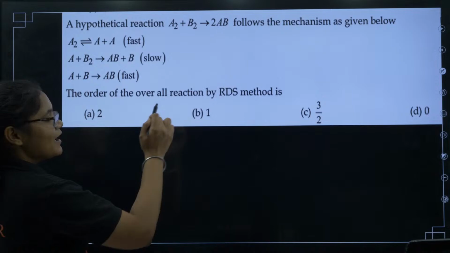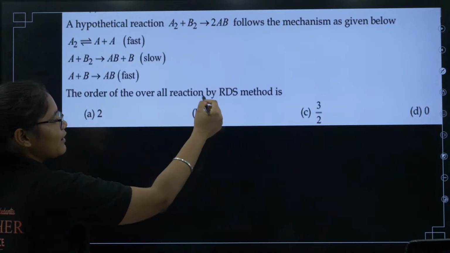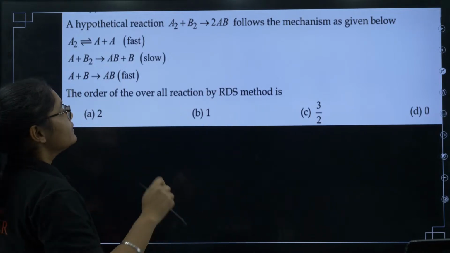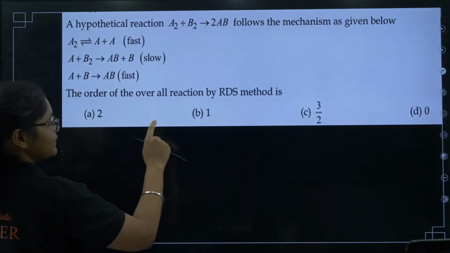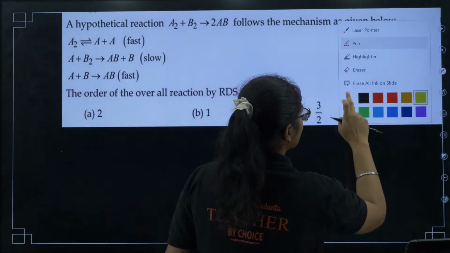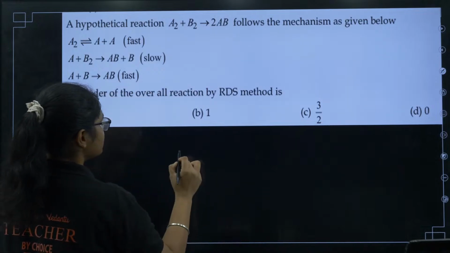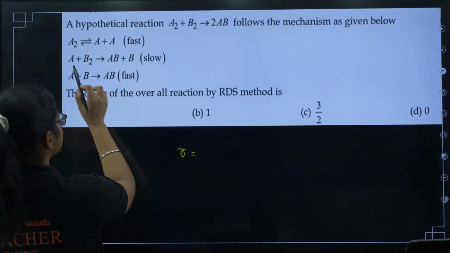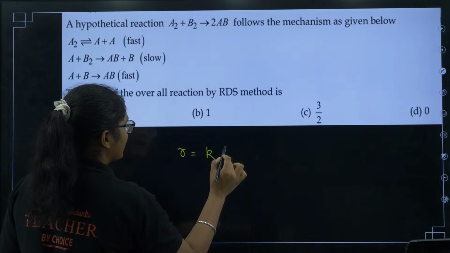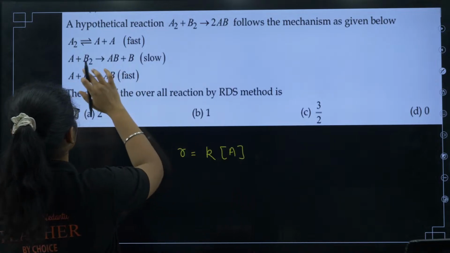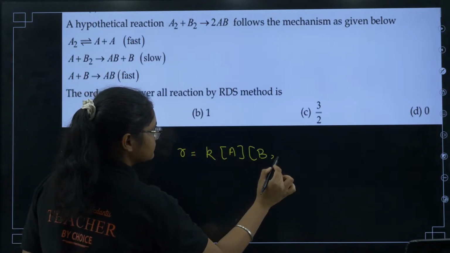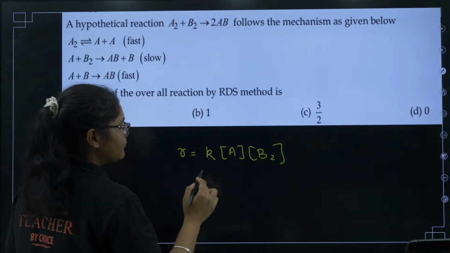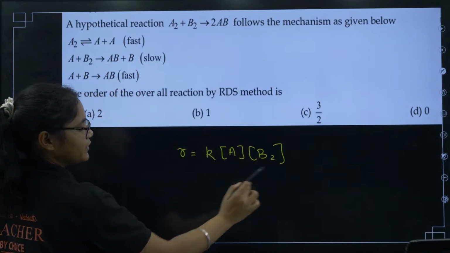Let's see here. RDS method. According to the RDS method, what does it say? That the rate determining step is the one which tells you the rate of the reaction. So according to this, I can write the rate by the RDS method. This is the slowest step, rate is K into A into B2. Let me put here it is 1 and here it is 1, so it is like this.